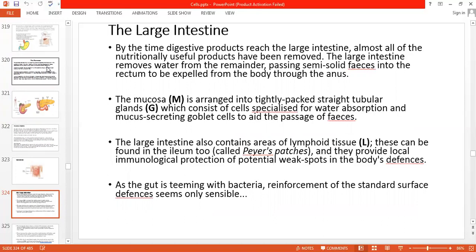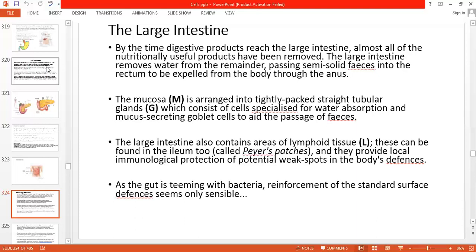The mucosa is arranged into tightly packed straight tubular glands, which consist of cells specialized for water absorption and mucus secretion, the goblet cells, to aid the passage of feces. Means to move the feces and expel it out from the body. The goblet cells secrete mucus, a sticky secretion, which pushes it towards the rectum, and from the anus it will be expelled. The large intestine also contains areas of lymphoid tissue.